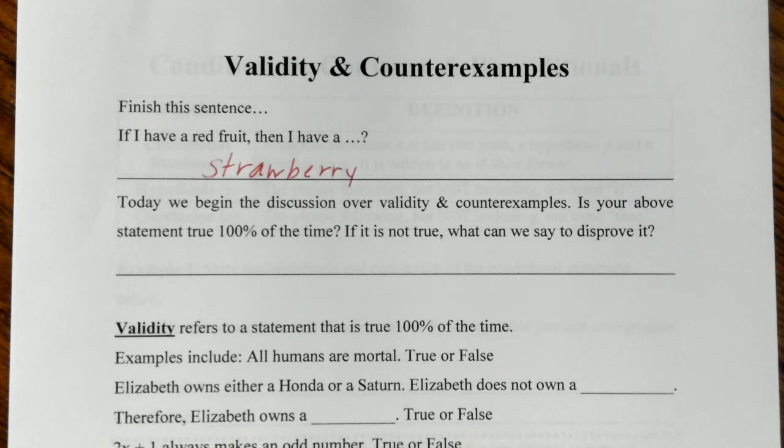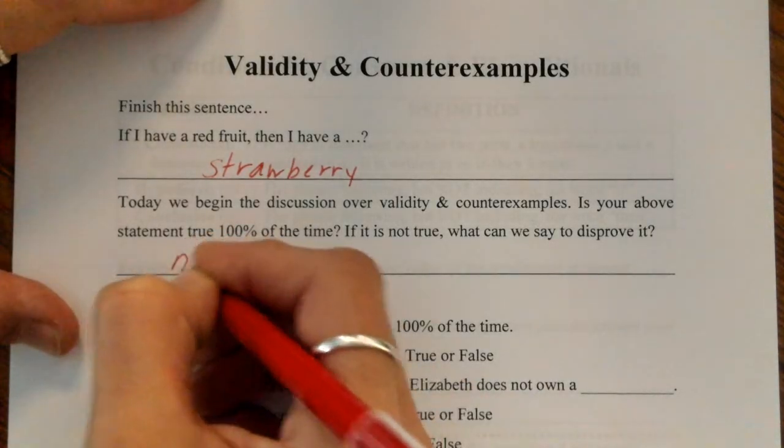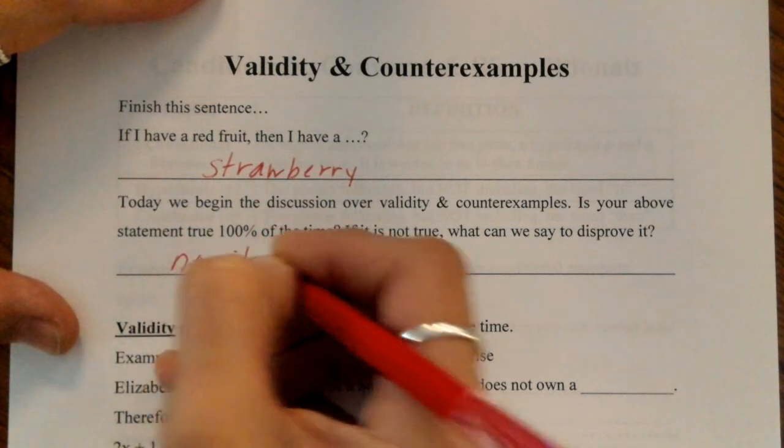Is your above statement true 100% of the time? If it is not, what can we say to disprove it? So, 100% of the time, if you have a red fruit, is it a strawberry? No. Like I just mentioned earlier, you could have a different kind of red fruit. So it is not true all the time. So the way we're going to disprove it, we're going to say no. It could be an apple.